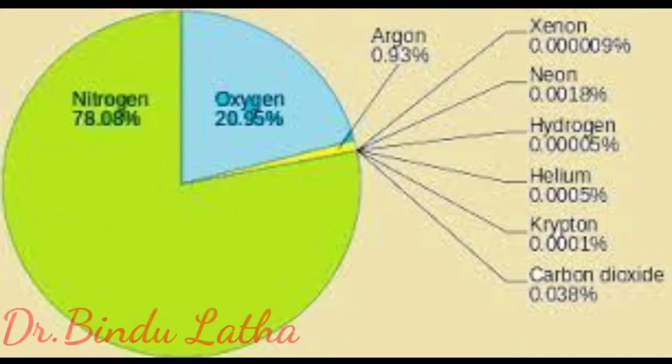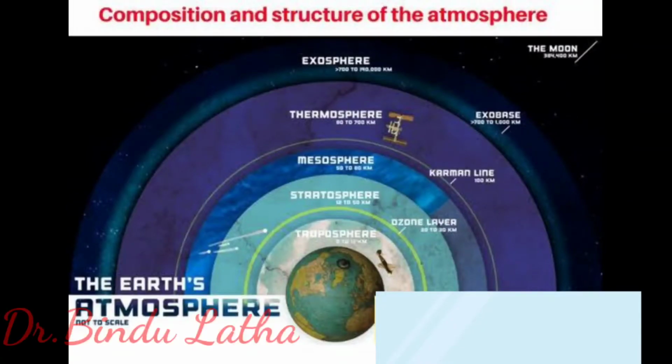Structure of atmosphere. Our atmosphere is divided into 5 layers. They are troposphere, stratosphere, mesosphere, thermosphere, and exosphere. What is the troposphere? The most important layer of the atmosphere is called the troposphere. Its average height is 13 km. The air we breathe exists here. Almost all weather phenomena like rainfall, fogs, and hailstorms also occur in this layer.